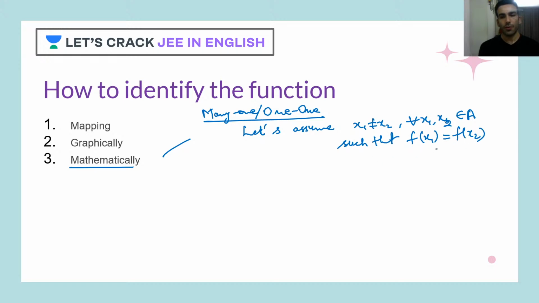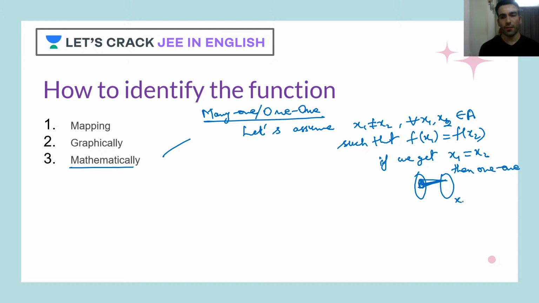Okay, now we start simplifying it, and if at all we get x1 is equal to x2, then we say it's one-one. Now why do we say it's one-one? It's very simple. We assumed that these two numbers are different, but they turn out to be the same. So if you just want to see it in mapping, we assumed these two are different and they have the same image, but they turn out to be equal. Actually they turn out to be the same. That means from one element there is exactly one line, correct? So then it will be one-one.